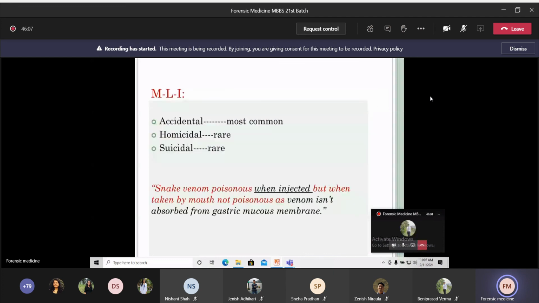So the medical legal importance: most common is accidental in our country, mostly seen in Terai region, among the farmers and during summer seasons. And suicidal and homicidal are very rare.